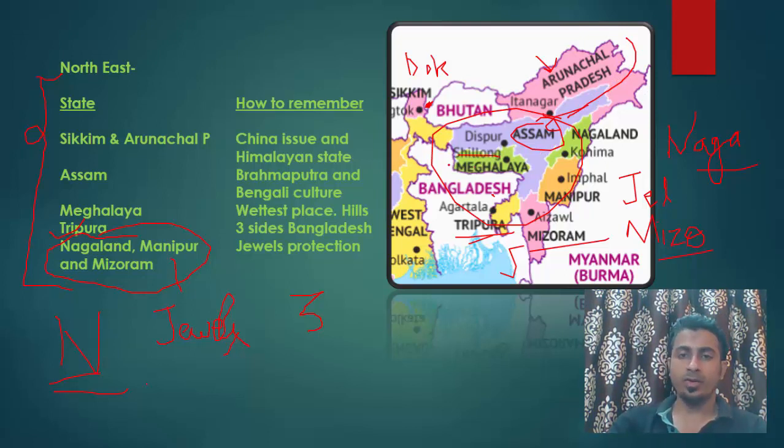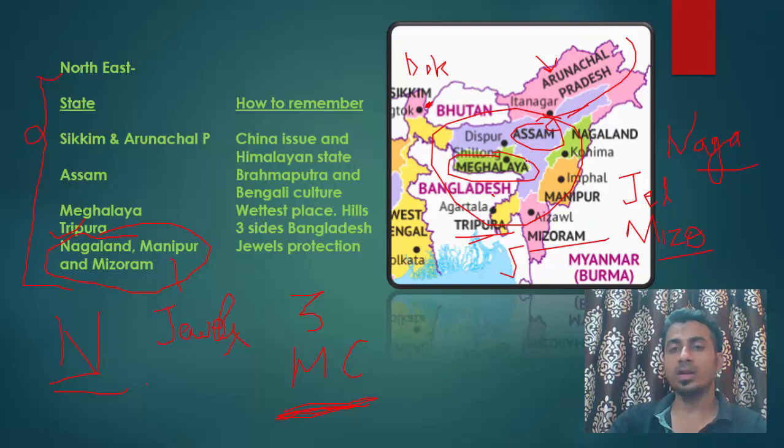And then we all know Meghalaya. Meghalaya is the wettest place on earth. Mawsynram and Cherrapunji. These two places receive the highest amount of rainfall in the world. So these two will be below Assam.